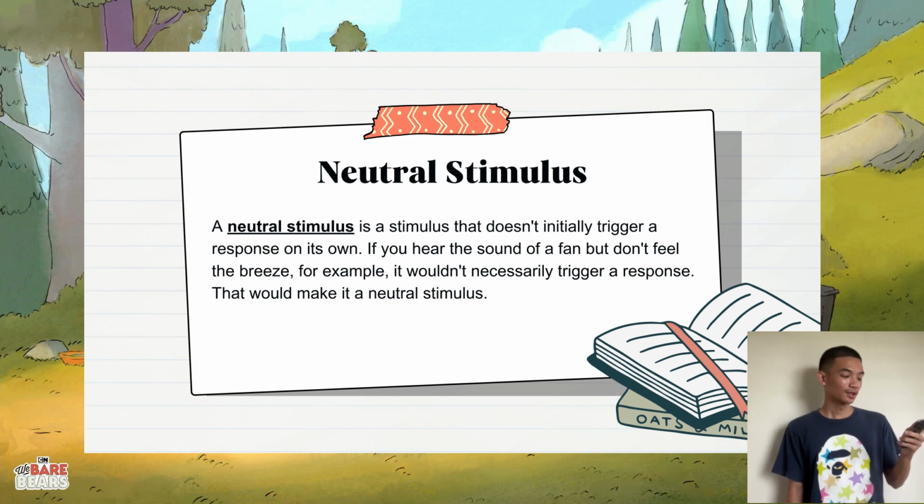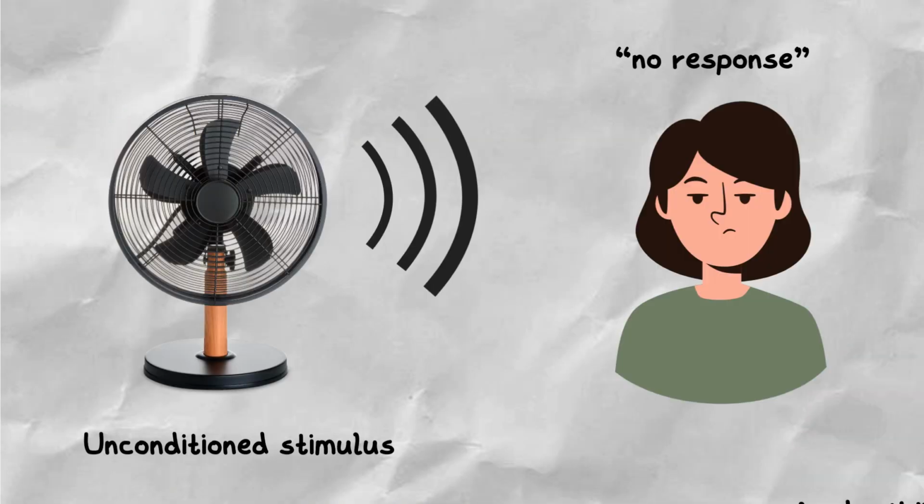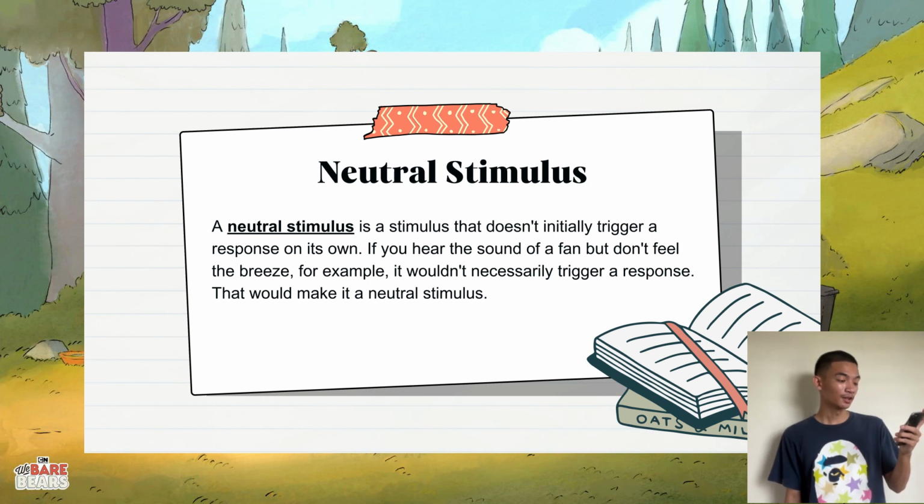Neutral stimulus. A neutral stimulus is a stimulus that doesn't initially trigger a response on its own, like if you hear the sound of a fan but you don't feel the breeze. For example, it wouldn't necessarily trigger a response, so that makes it a neutral stimulus.